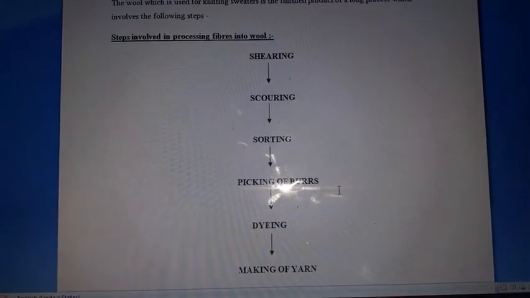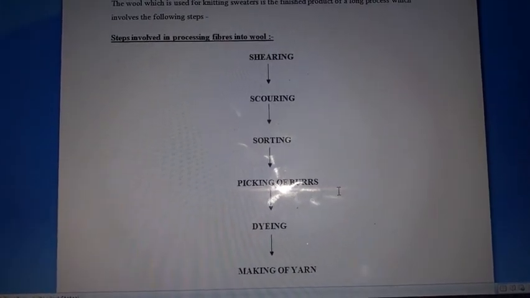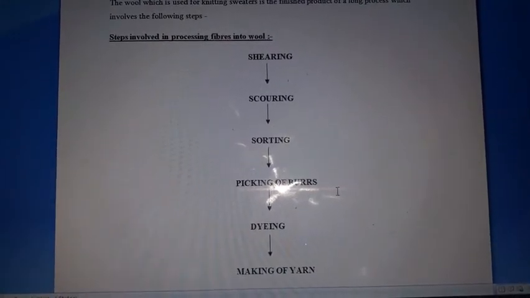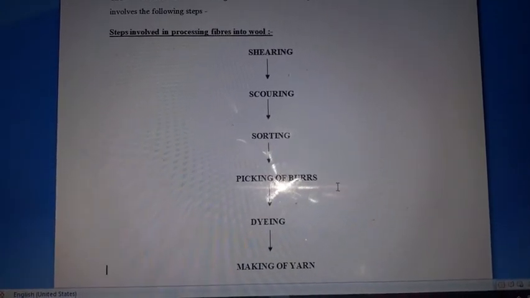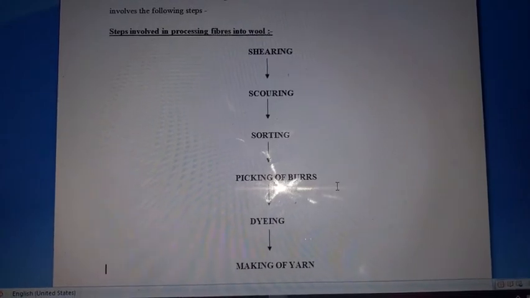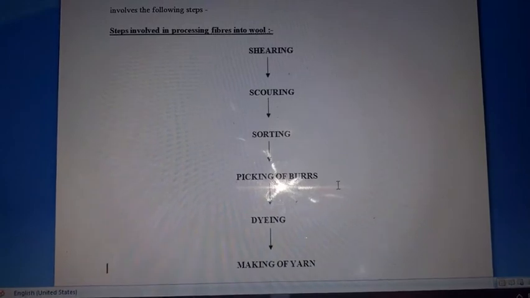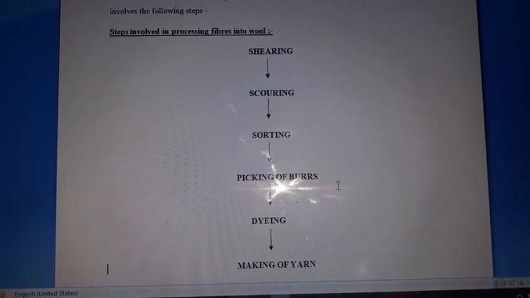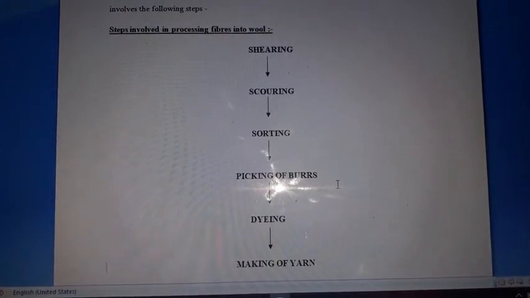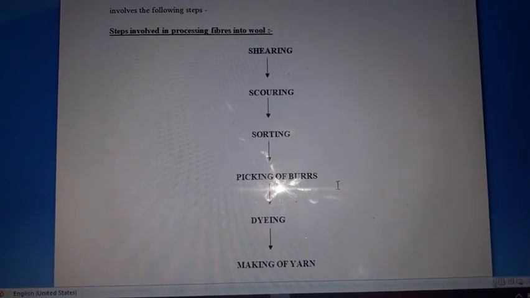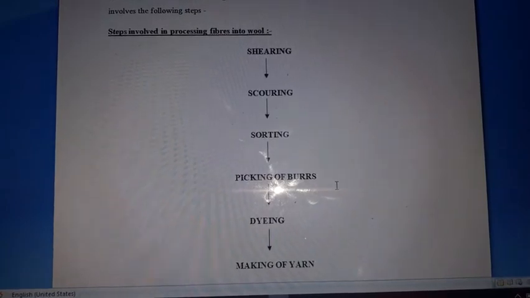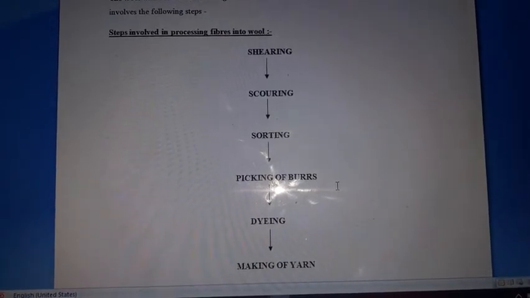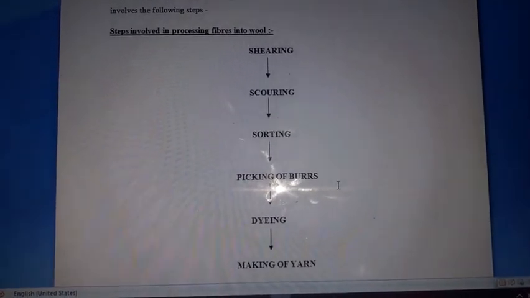Okay, now the next step is dyeing. Dyeing, as the name makes clear: in this step, the fleece of the sheep, the hair that we had cut and washed, is dyed in various colors. The natural color of fleece is generally white, black or brown, but the wool that is available in the market is of different colors. How? Due to this step only. In dyeing, the fibers are dyed in various colors.